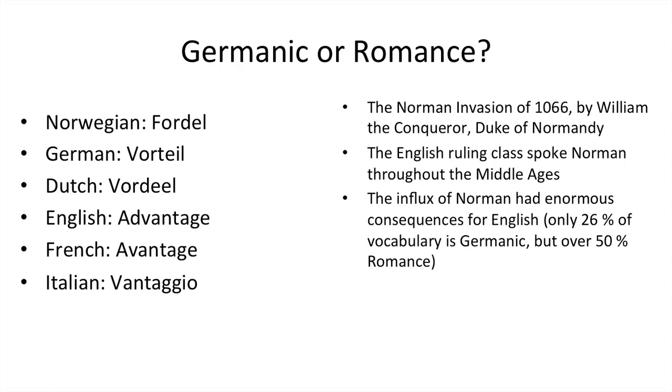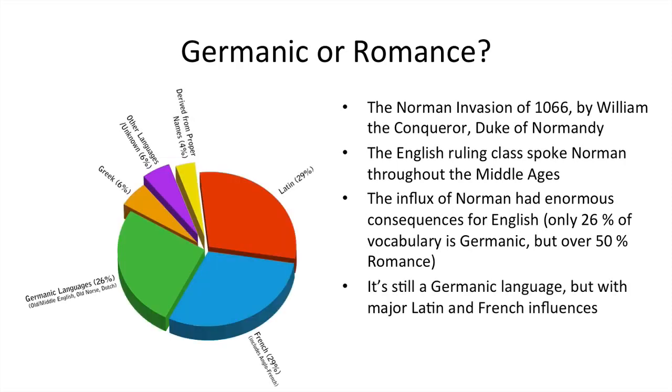So basically, in many instances, English has more in common with Romance languages than it does with the other Germanic languages of Europe. My point here is it's still a Germanic language because most of the more basic words are of Germanic origin and the grammar is Germanic, but it has major Latin and French influences. So it is, by this account, more than 50% Romance and not Germanic.